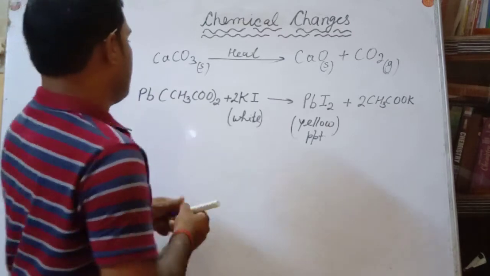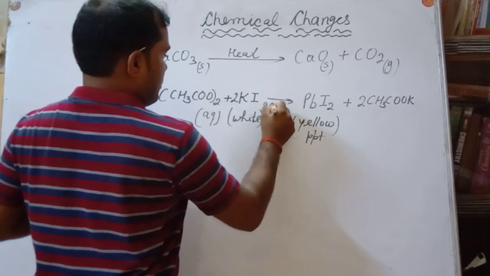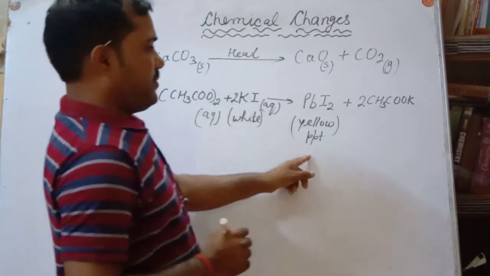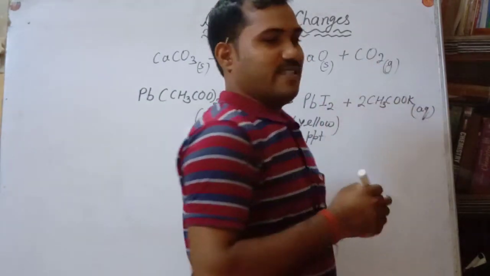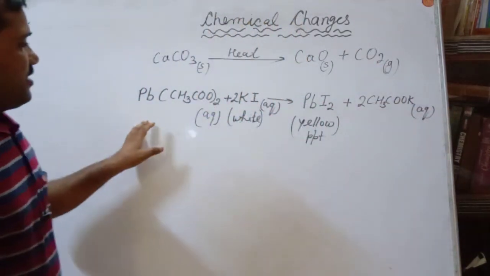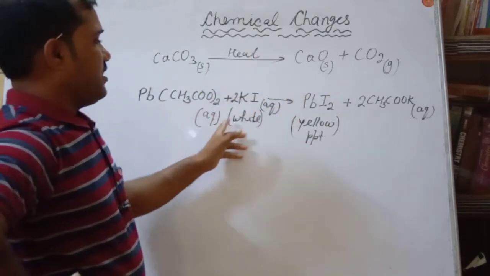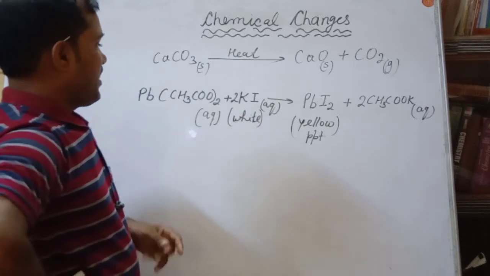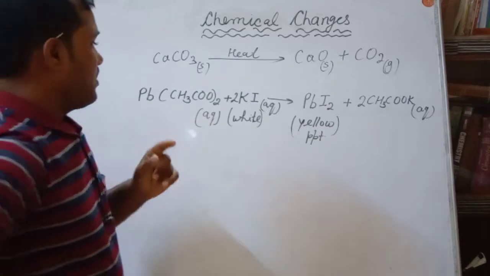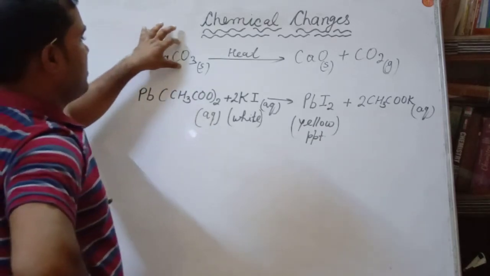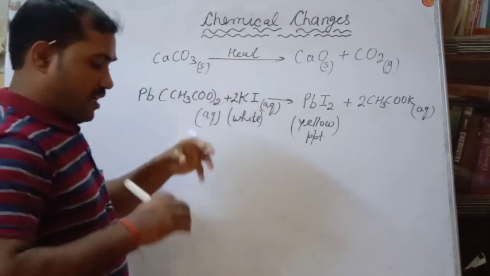This is an aqueous solution. This is the precipitate. Once again, here no heat. The previous reaction occurs in the presence of heat. Here there is no need of heat. But then how does this reaction take place? See, this is calcium carbonate, which is a solid material. You have to heat it. Why are we heating it?